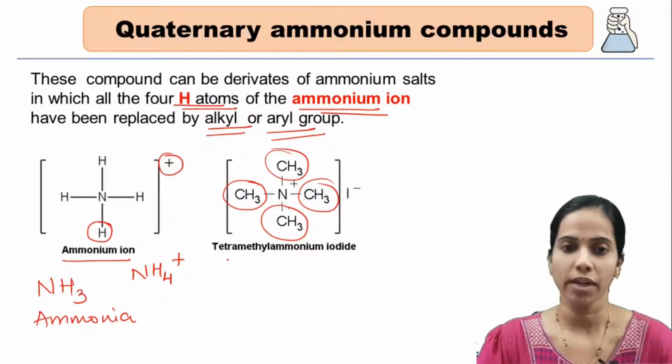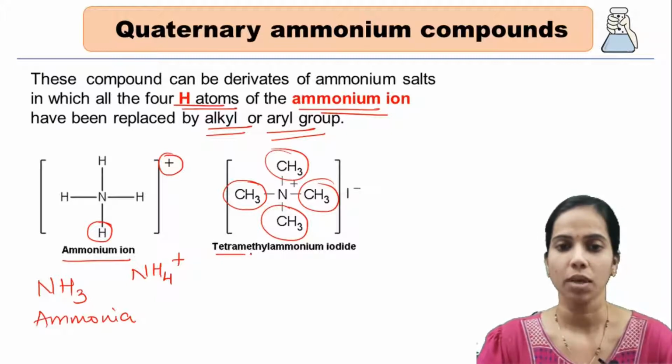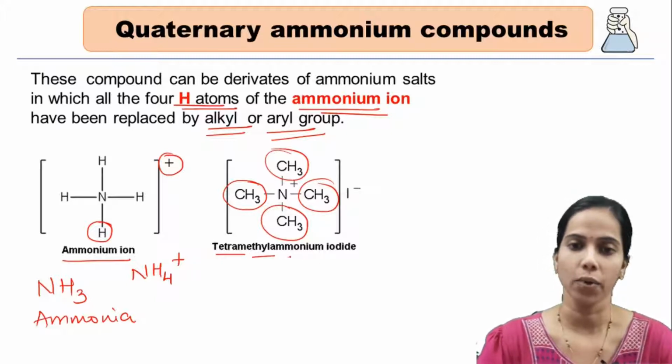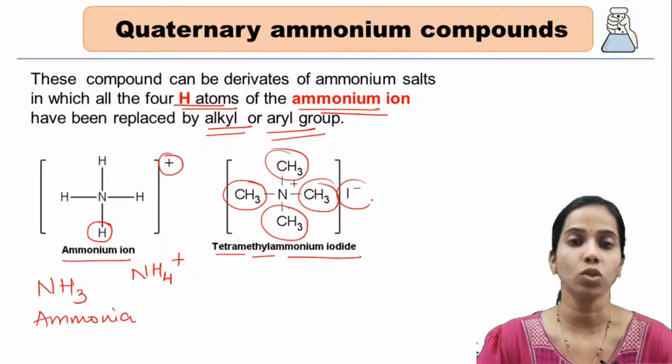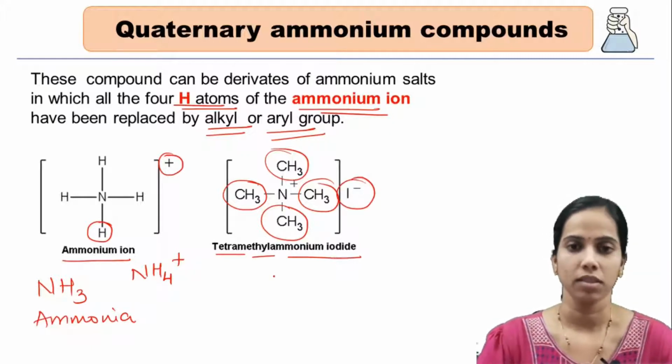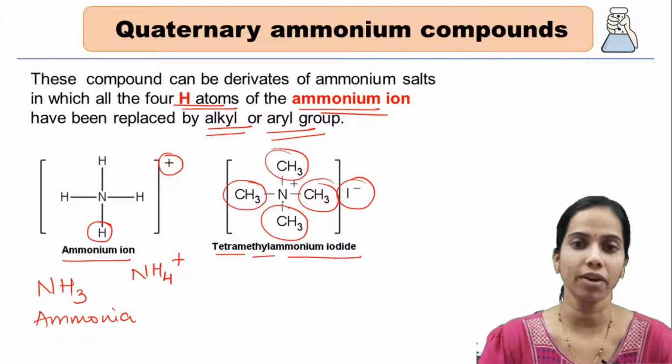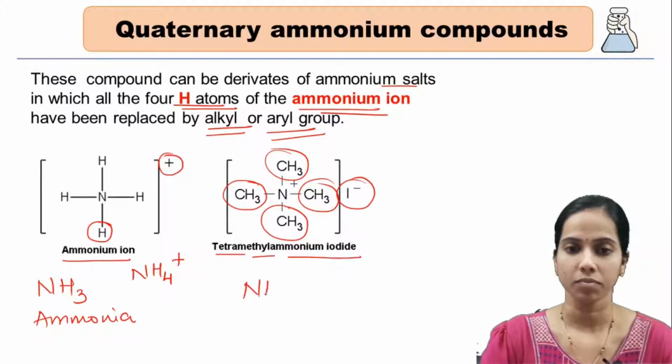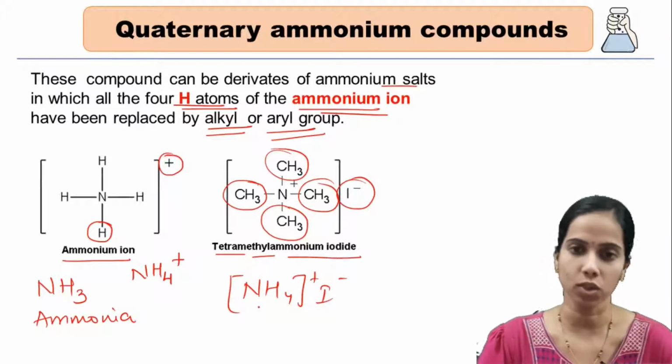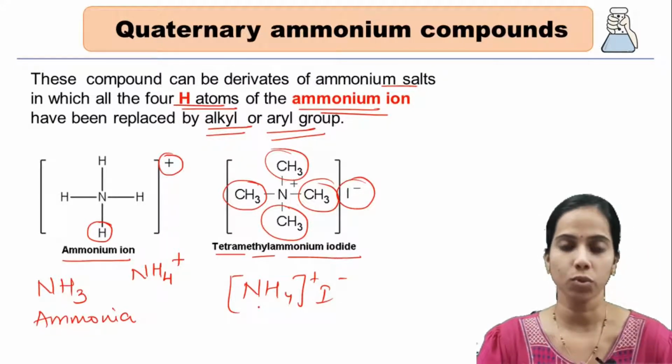Since all 4 are replaced, it is named with tetra, meaning 4. It is tetramethyl ammonium iodide, with iodide coming from I minus. Since these are derived from ammonium salts, NH4 plus I minus gives the tetramethyl ammonium iodide salt. Hope you have understood, students.